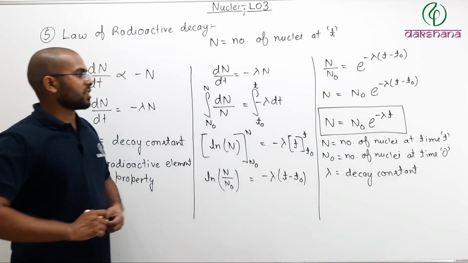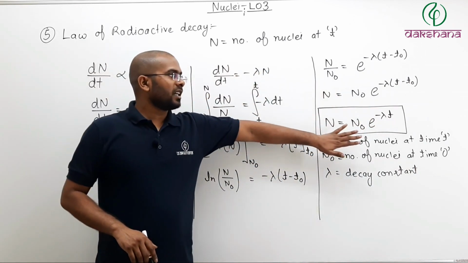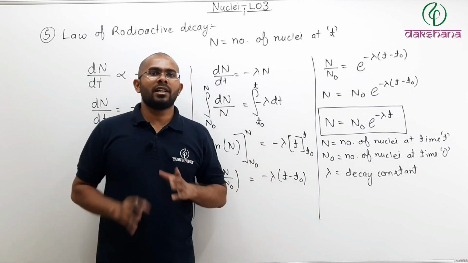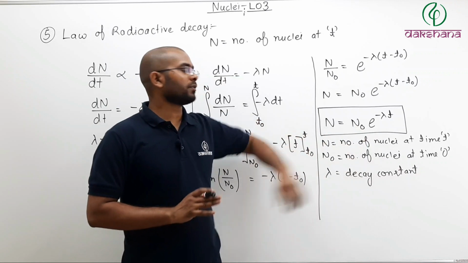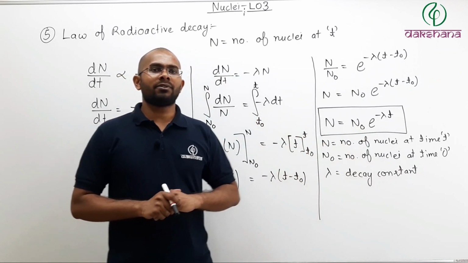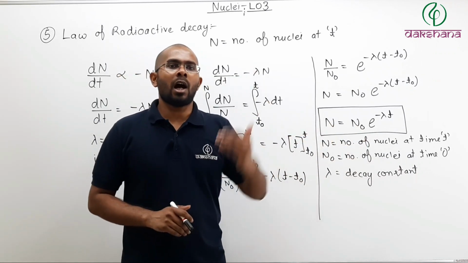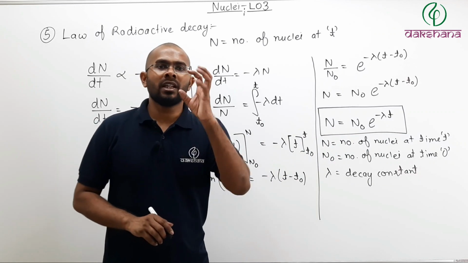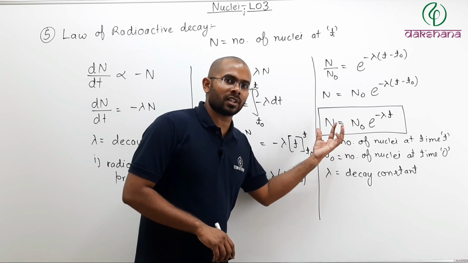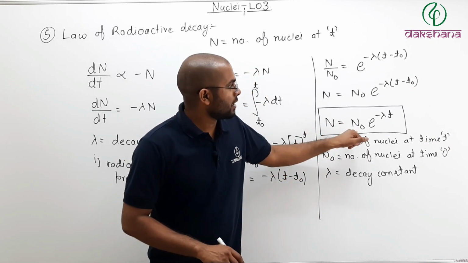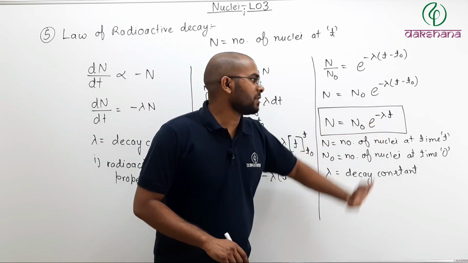So what this equation does is, it tells you that if at t equals 0 you had N number of nuclei, then after t time how many nuclei will be left? That is the use of this equation: N equals N naught e to the power minus lambda times t.